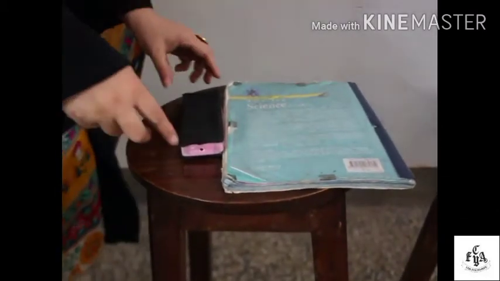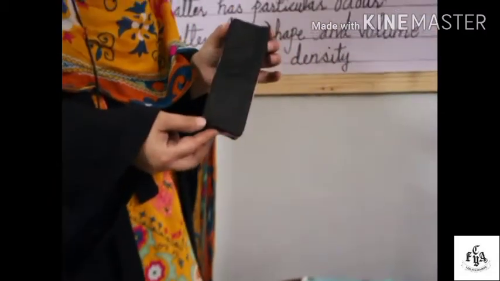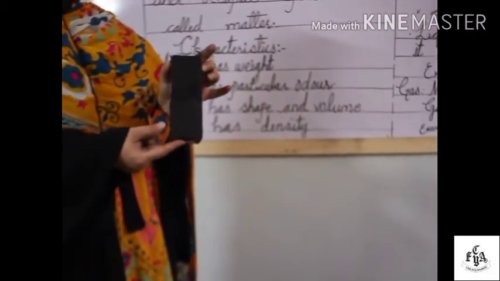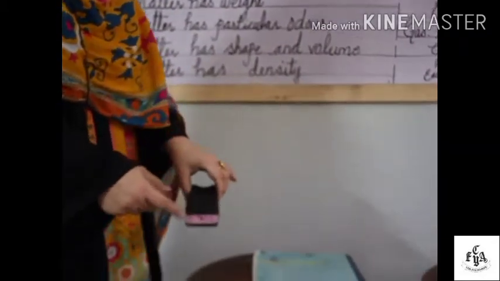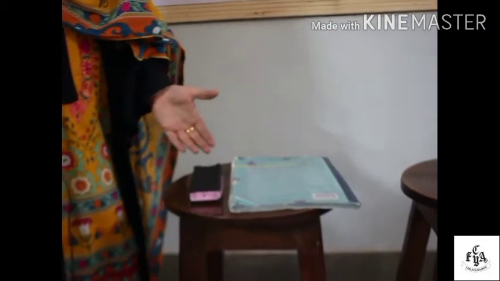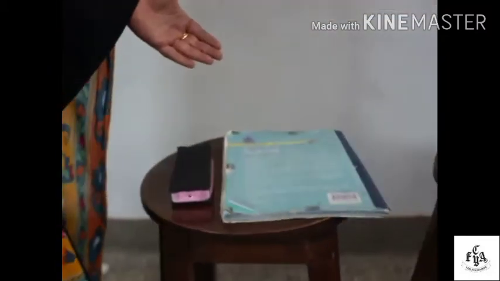You can see the duster. It is a solid because the molecules are very close to each other and they cannot move easily. Examples are the duster, books and wood, stones. This is all about solids.